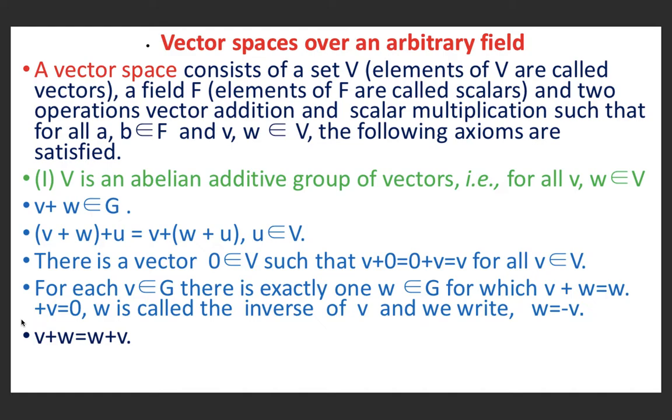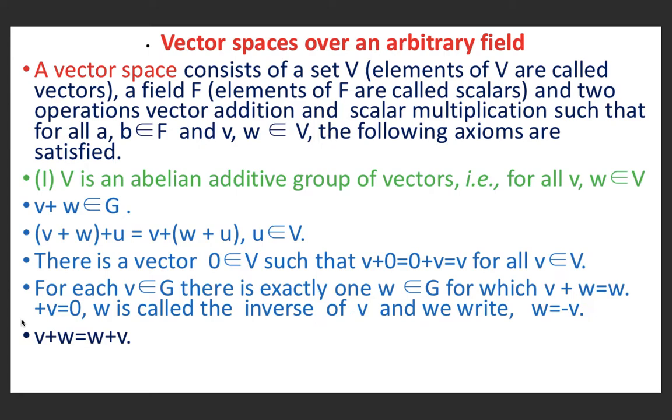Similarly, in the set of integers, if we divide any integer by another integer, then the resulting number may not be an integer. So 3 upon 5 is not an integer. Therefore, this shows that the set of natural numbers and the set of integers are not fields of numbers.